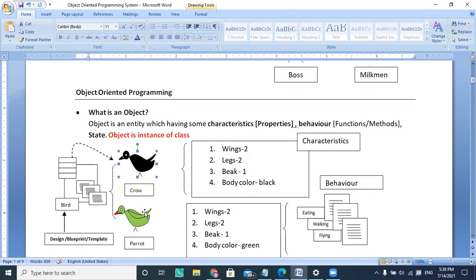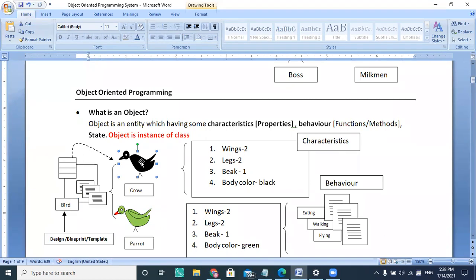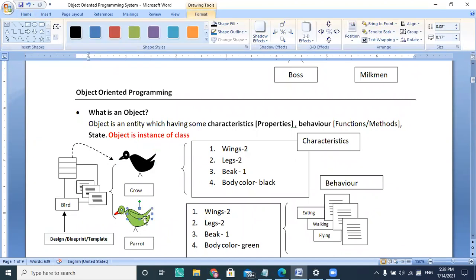Instance of what? That class. So you can see the object, but you can't see the class. You can see a crow, you can see a parrot, but you can't see a bird here. So it is logical. This class is something called a logical thing, but you can see the object, which is physical. You can touch, you can see, and you can check the behavior of that particular object.